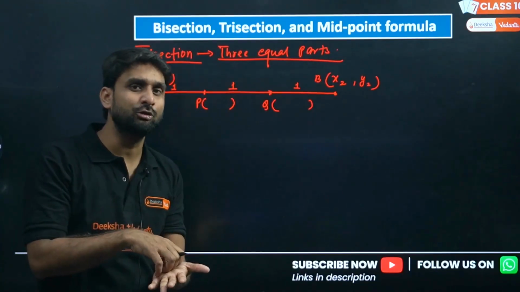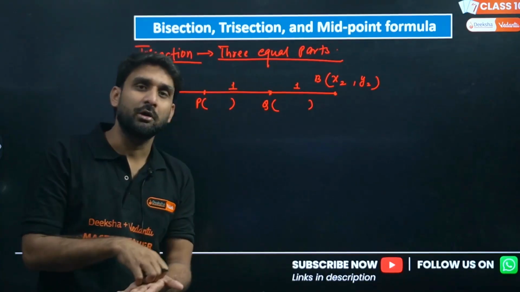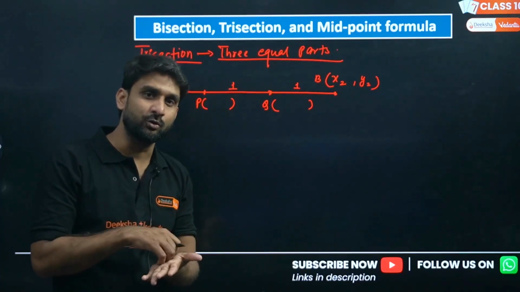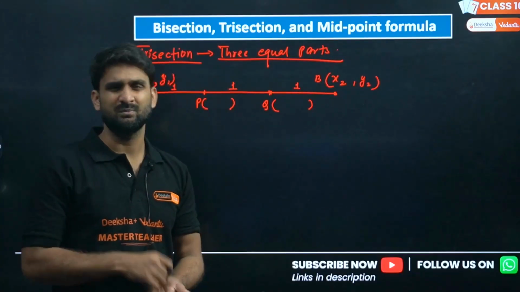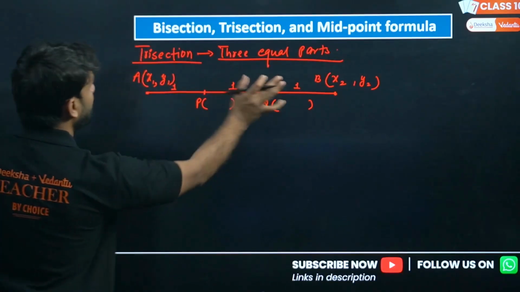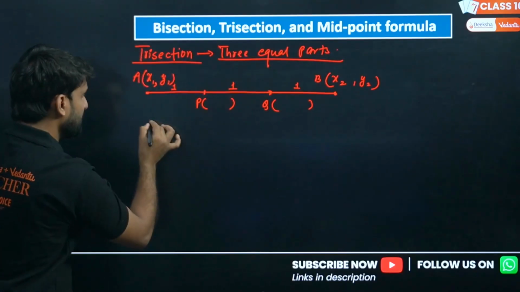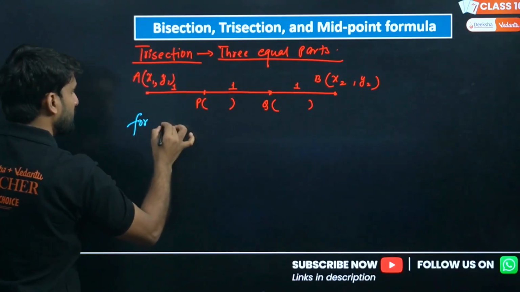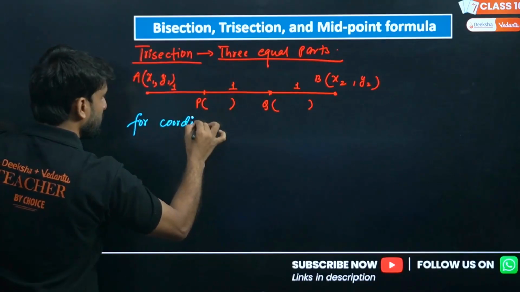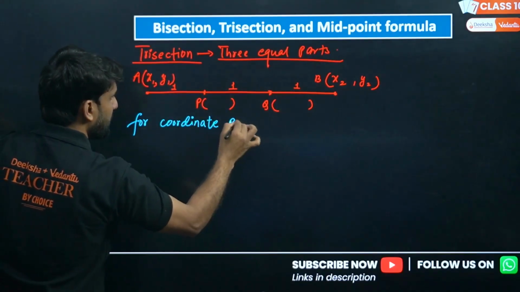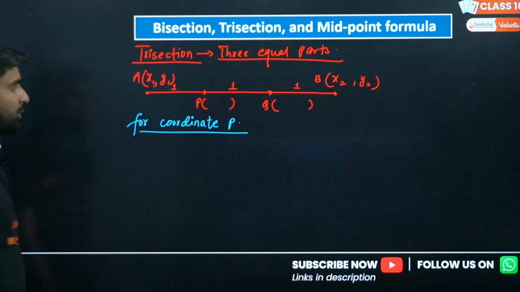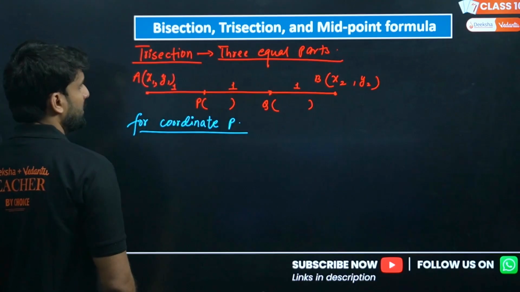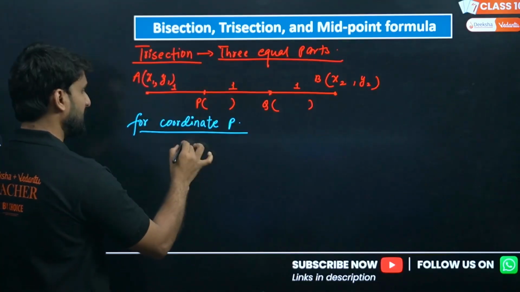Getting my point? What I'm saying to you all? If you are finding the coordinate of P by applying the section formula, please ignore Q. And if you are finding the coordinate of Q, please ignore P. Please do it. So let's find the coordinate of P here. Let's assume I'm finding the coordinate of P, but I'm finding the x first.